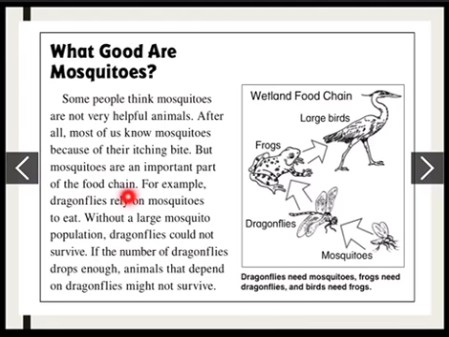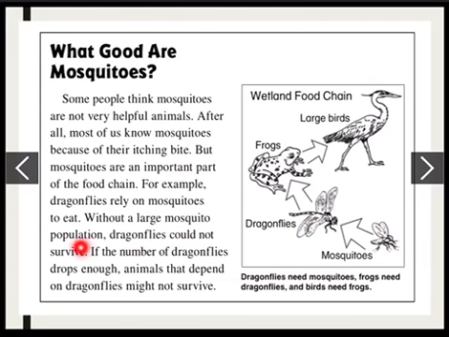Remember what the food chain is? Now I have a diagram here that shows me a food chain. It shows me how energy goes from animal to animal. For example, dragonflies rely on mosquitoes to eat. So rely means they depend on mosquitoes. The dragonflies eat the mosquitoes.